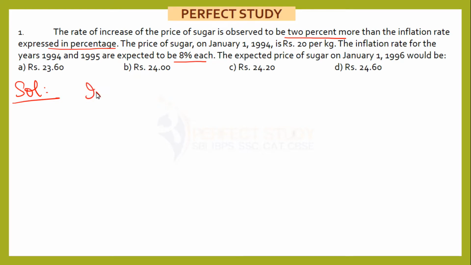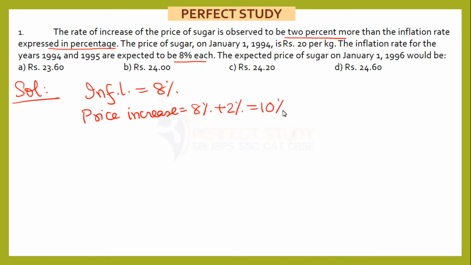The inflation rate is 8%. So the price increase should be equal to 8% plus 2%, because the question says the rate of increase of price of sugar is 2% more than inflation rate. So this is 2% extra, that means this is 10%. Now if the price increase is 10%, we can simply apply this increase on this original price of 20 per kg for 2 times, because I am supposed to calculate the price for 1996, that is 1st January 96.